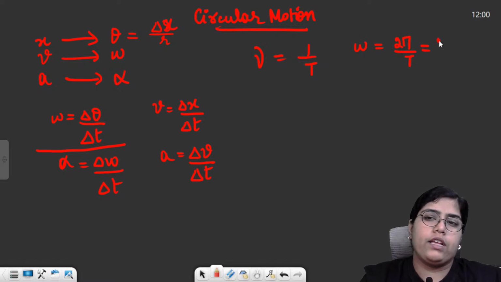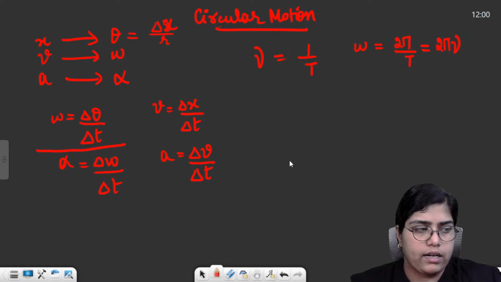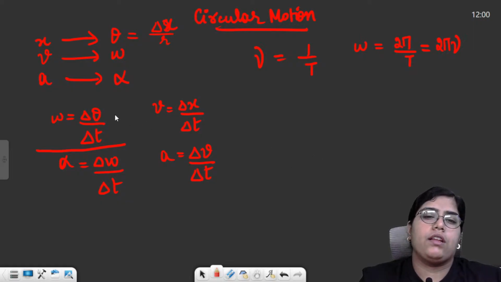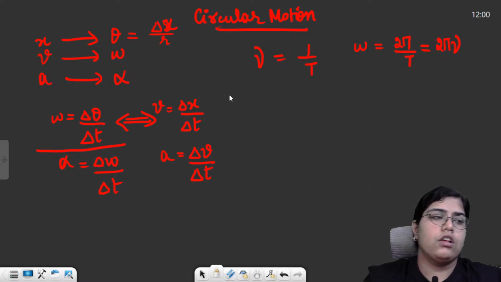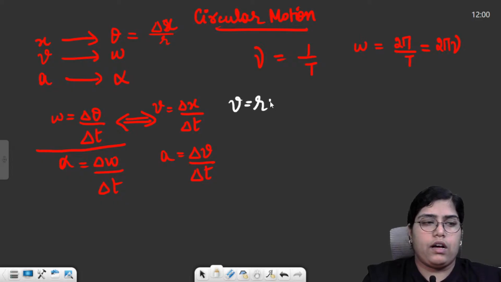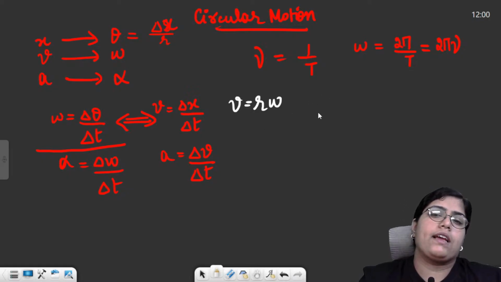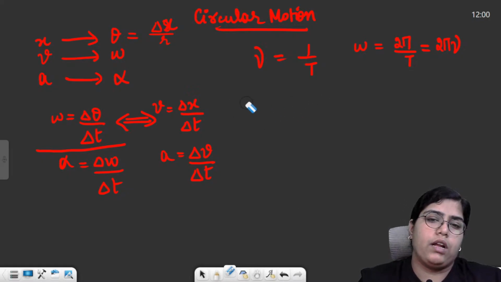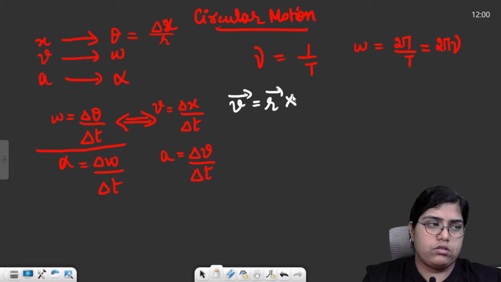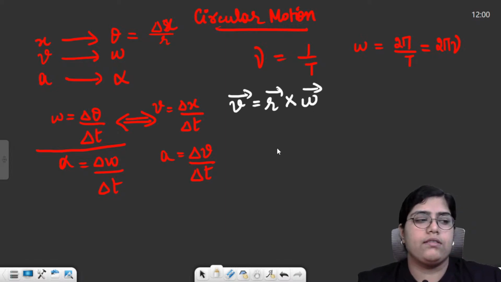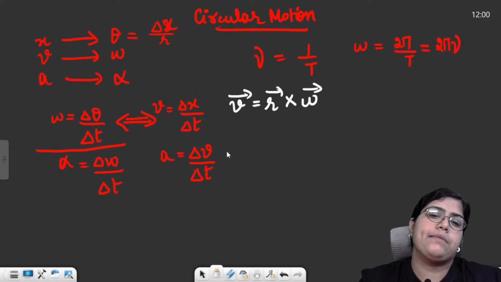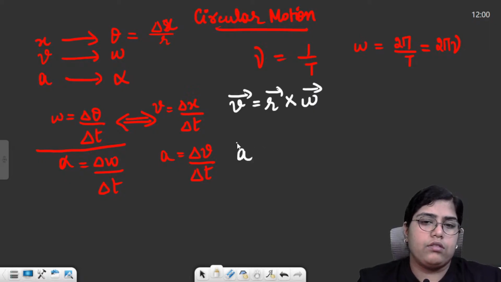And then 1 upon T is frequency, so 2 pi nu also you can write. Then coming to the relation between linear and circular motion, how can we connect both these things? So first formula is v is equal to r omega. That means linear velocity is equal to radius multiplied by angular velocity. If I talk about the vector formula, because all these things are vectors, v is equal to r cross omega. Then relation between a and alpha, a is equal to alpha cross r.